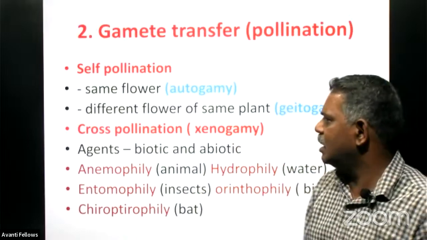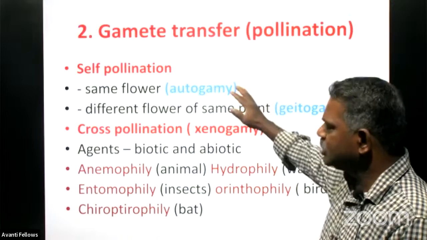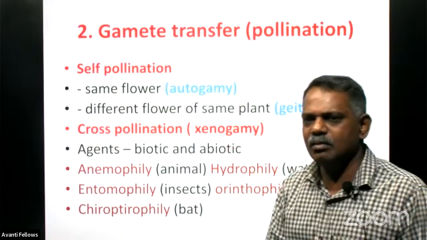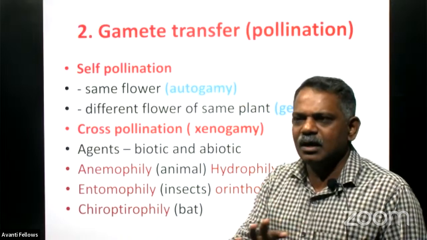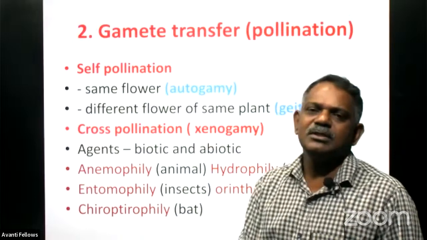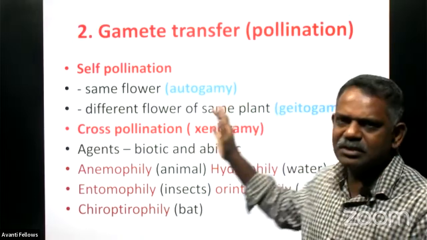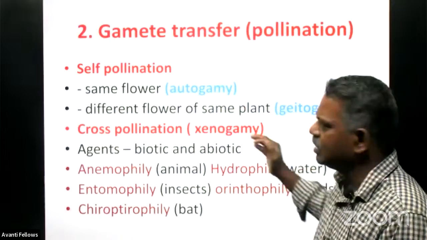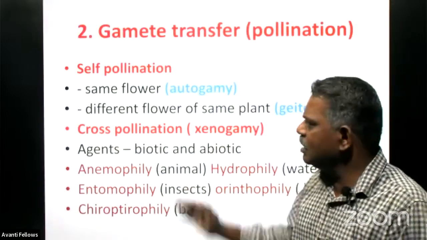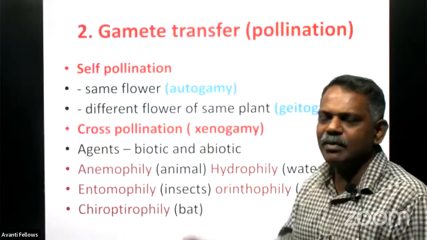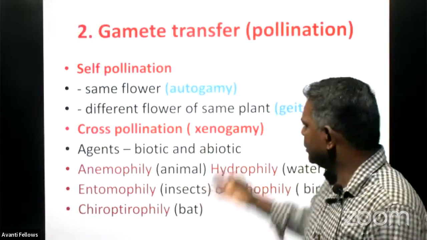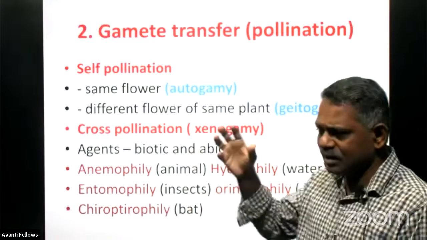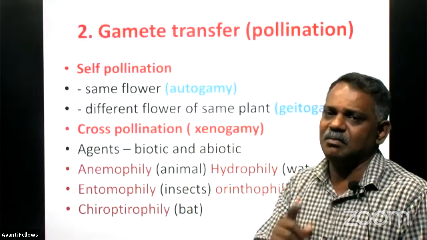Geitonogamy, right? These two technical terms you have to learn by heart, because particularly in multiple choice, chances are there to ask such kind of questions, right? Autogamy and geitonogamy, both are self-pollination only, but the autogamy happens in the same flower, whereas the geitonogamy in the different flower of the same plant.